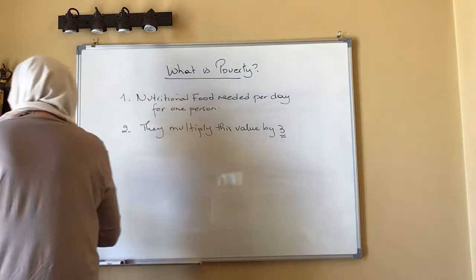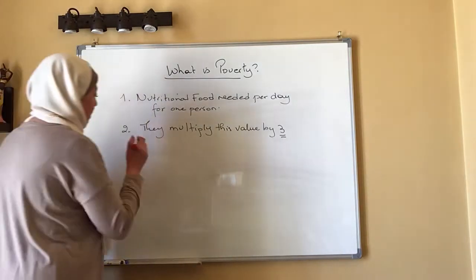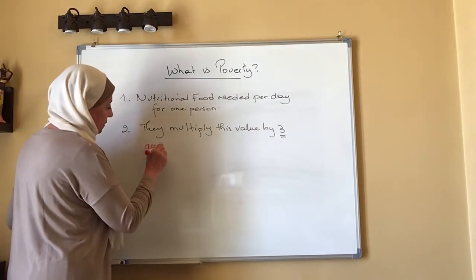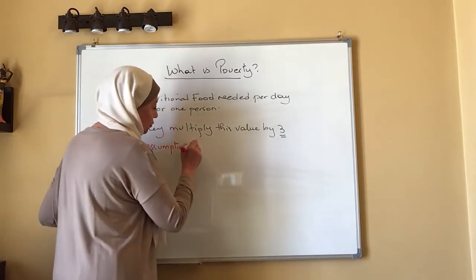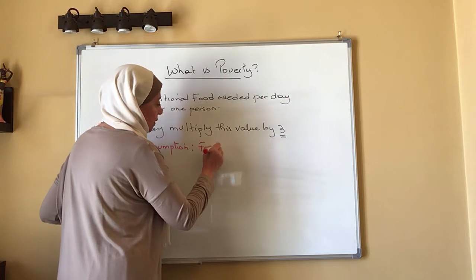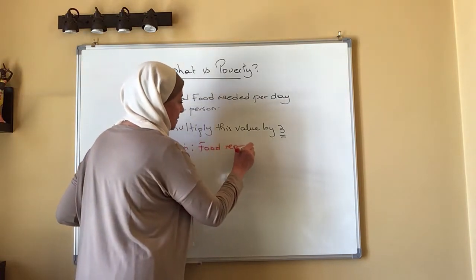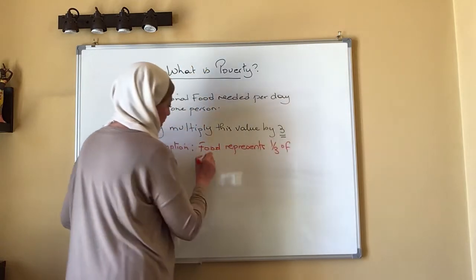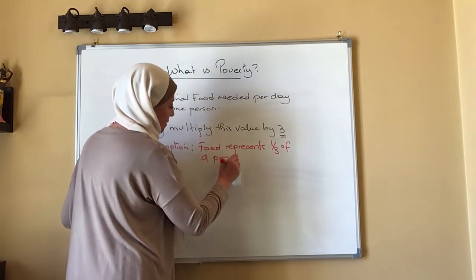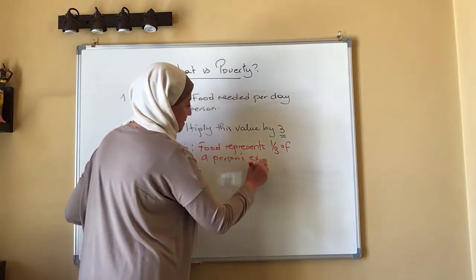Why? Because of the assumption that food represents 1/3 of a person's expenses.